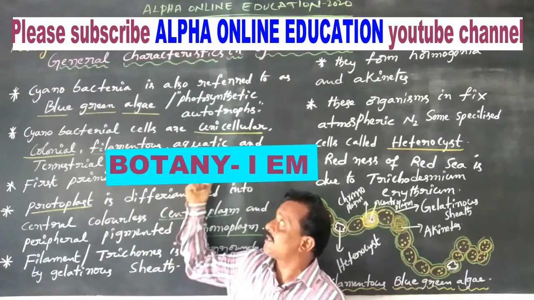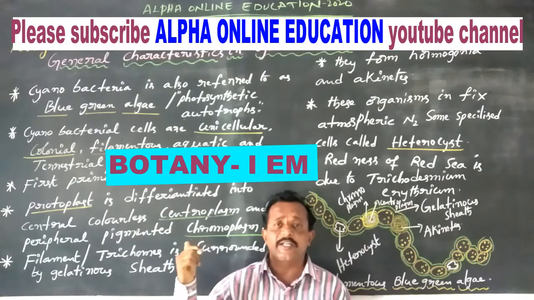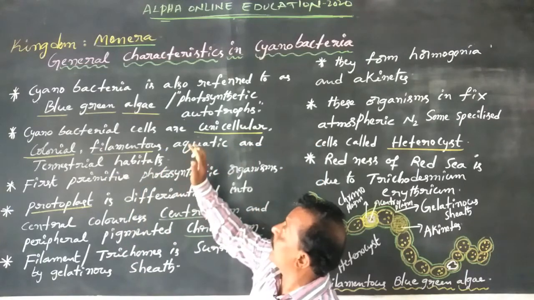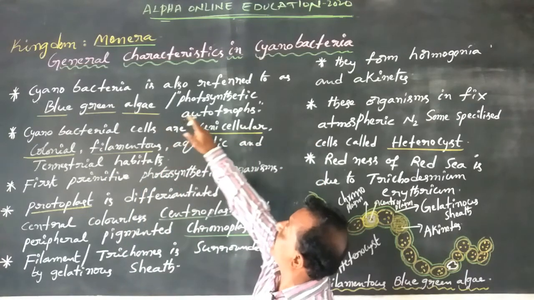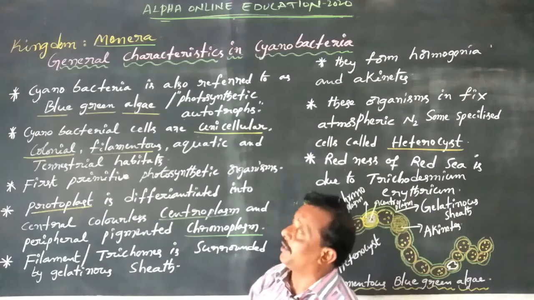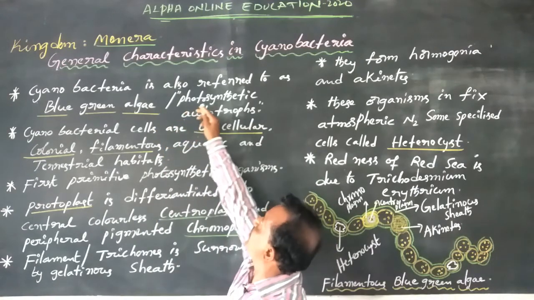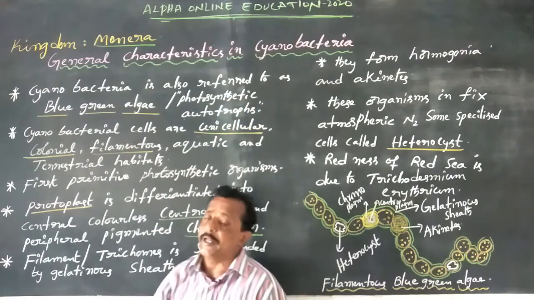In previous classes we discussed general characters in eubacteria. Today we are going to discuss general characters in cyanobacteria. Now dear students, cyanobacteria is also referred to as blue-green algae.